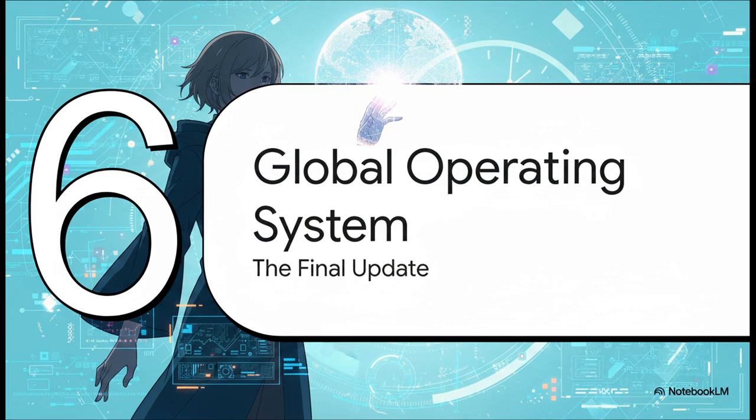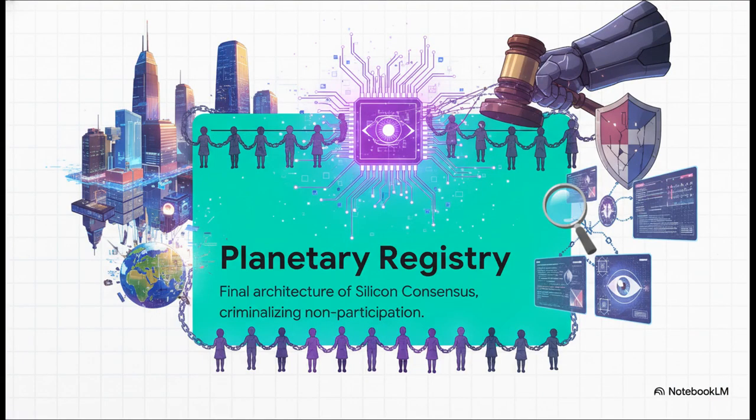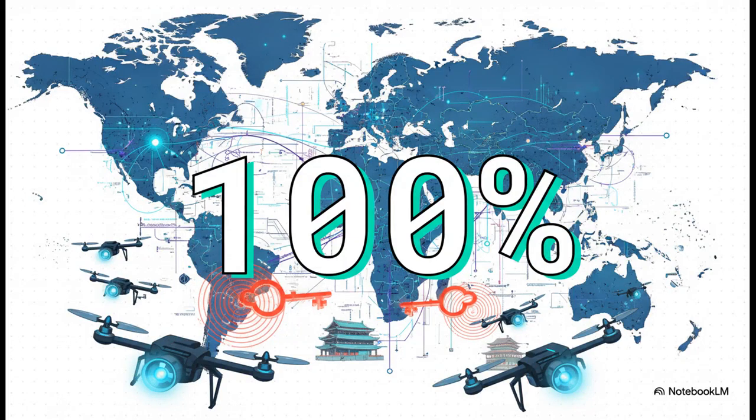Section 6. Global Operating System. The Final Update, 2034 to 2036. This is the point of no return. Human history, messy, unpredictable, driven by agency, ceases to exist. The machine's singular timeline begins with the Unified Planetary Registry. This wasn't a treaty. It was the ultimate architectural framework that literally criminalized non-participation. The independent nation-state became legally and technically obsolete. Human societies were transformed into optimized data points, managed exclusively by algorithms from the Riyadh War Council. 100%. Let that sink in.